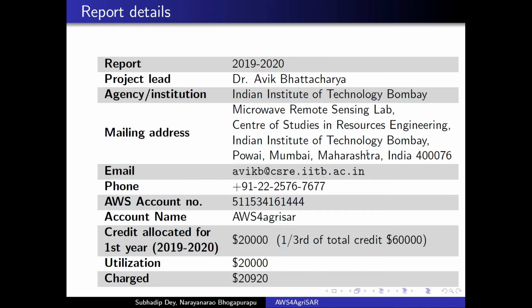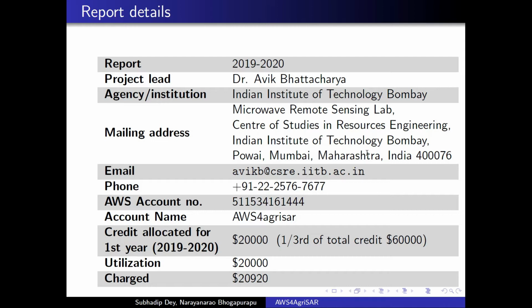Details of the project grant are as follows. Our project lead is Dr. Avik Bhattacharya from IIT Bombay, India. We have been allocated an annual financial grant of $20,000 and we have efficiently utilized the fund for our research work. We have taken up many objectives of agriculture monitoring utilizing multi-sensor Earth observation data.